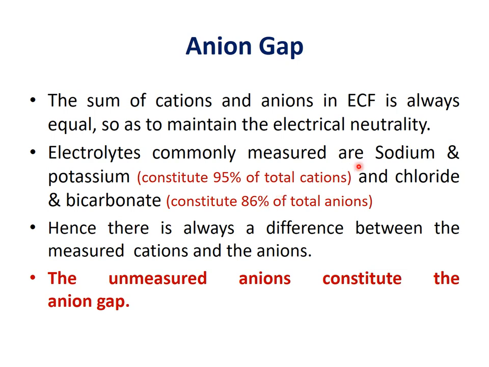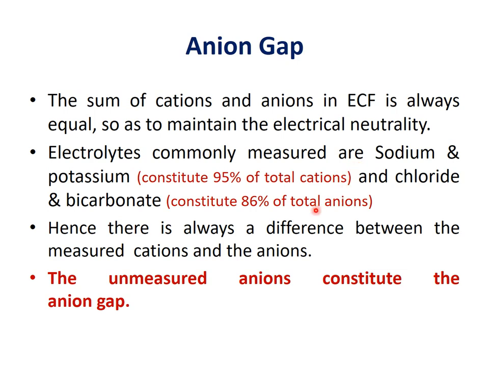Obviously, if we take the difference of measured cations and measured anions, that is, measured cations sodium and potassium subtracted by measured anions chloride and bicarbonate, sodium and potassium constitute a greater share of total cations than chloride and bicarbonate do of total anions. So there should be some difference. Actually, why does this difference occur?